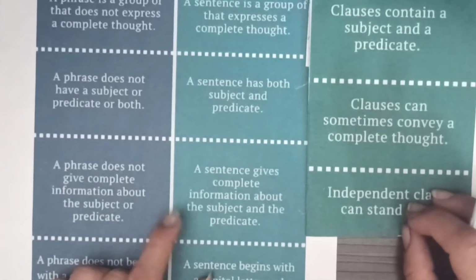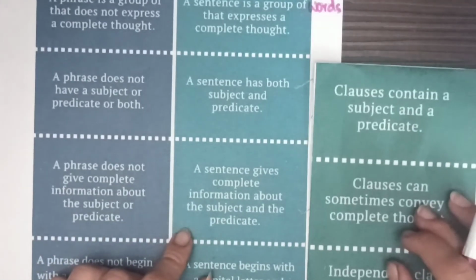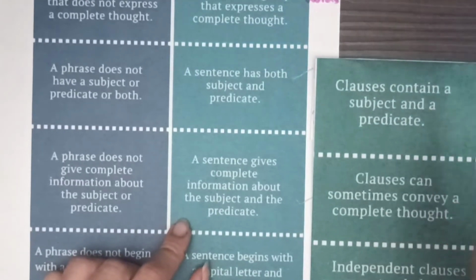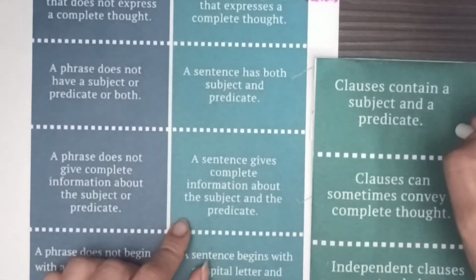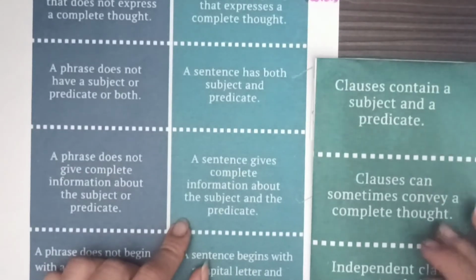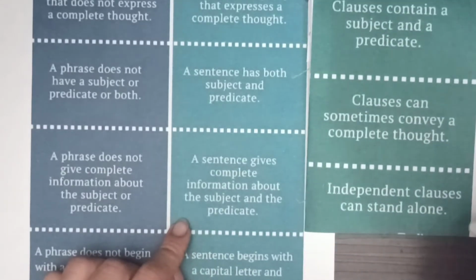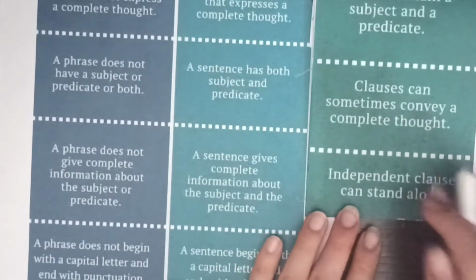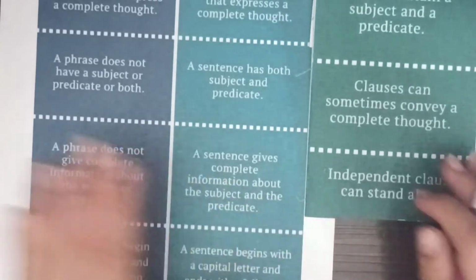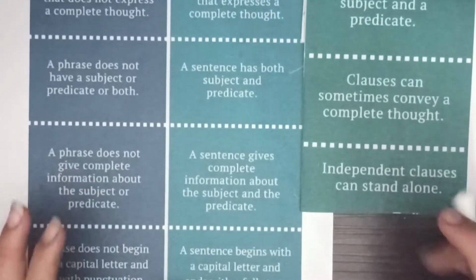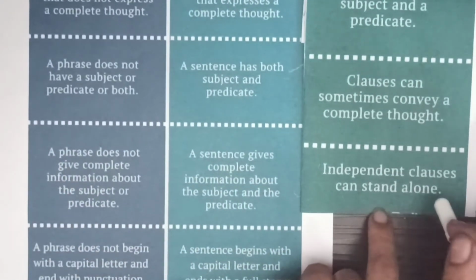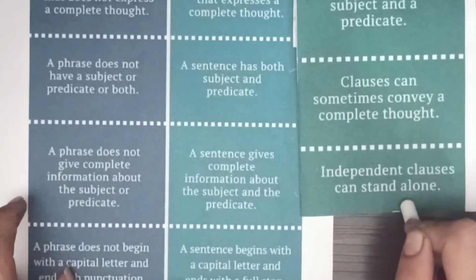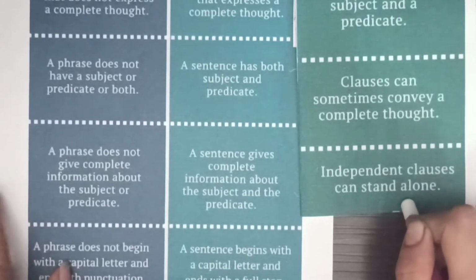A sentence gives complete information about the subject and the predicate. Clauses contain subject and predicate, and independent clauses can stand alone. So clauses can be called sentences, but not phrases, because they do not give us the complete information.